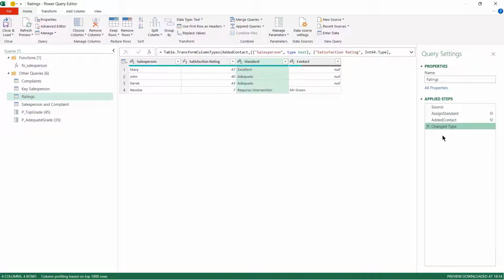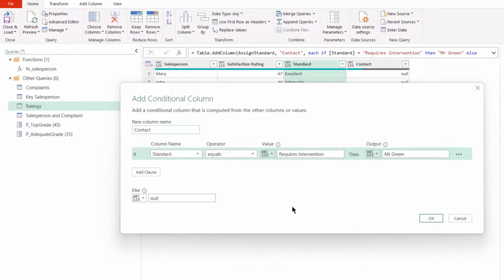Now, the added contact step. The logic for this, again, we can use the cog. So if the standard equals requires intervention, then Mr. Green is the contact. Now, we don't know if this is going to change, but it's always a good idea, just in case, to have this as a parameter too. So we'll have Mr. Green as a parameter for the contact. It's also much easier to spot who the contact is if you do it this way.